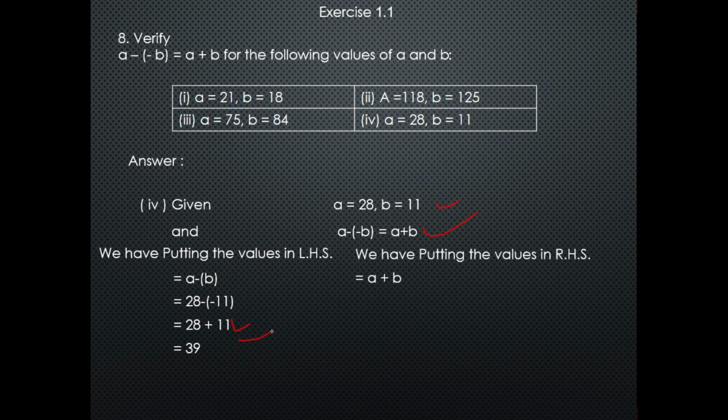Same on the right hand side, this equation is a plus b, and we will put in the value of a and b, which is a is 28 and b is 11. So 28 plus 11 is equal to 39. Hence left hand side is equal to right hand side.